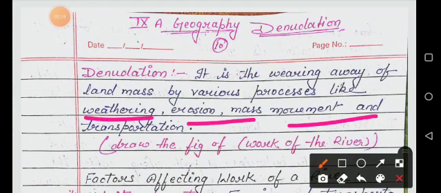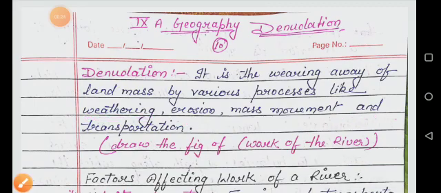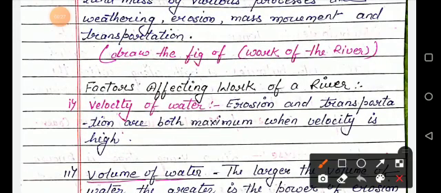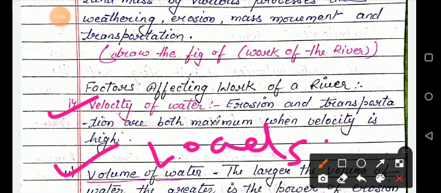and transportation. You can draw the figure of work of the rivers here because there are many factors affecting work of a river like velocity of water, volume of water, and the last one is load also. It can affect work of a river. So how does velocity of river affect work of a river?